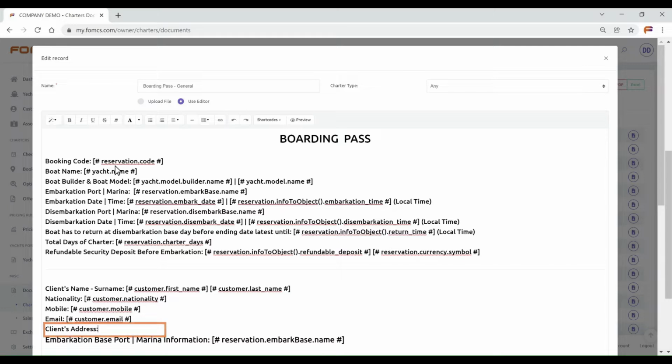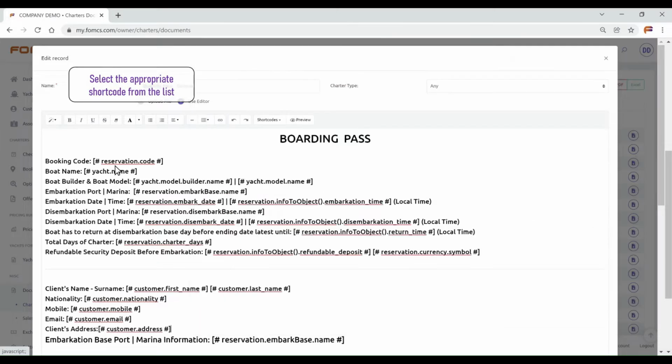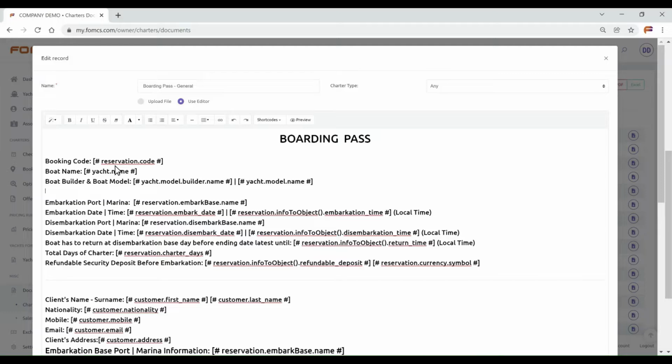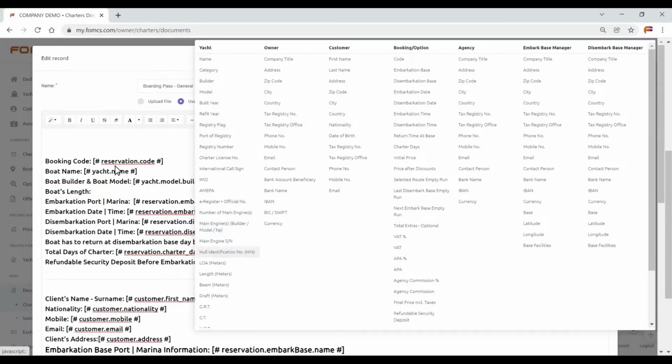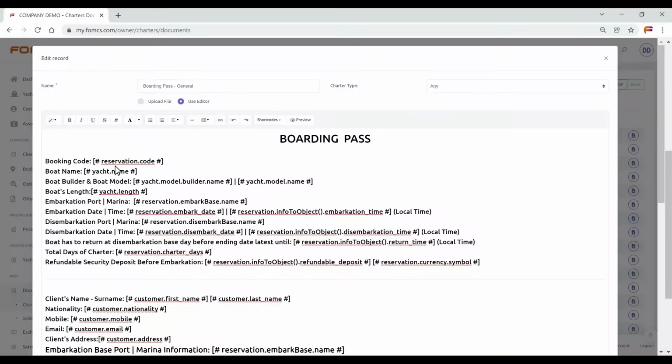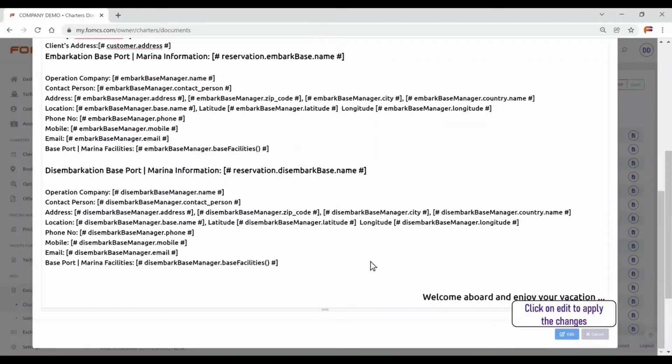Let us add an information here regarding client. Select the appropriate shortcode from the list. Let us also add information regarding the boat. You can also change the template with your own text. You can preview the document from here. Click on Edit to apply the changes.